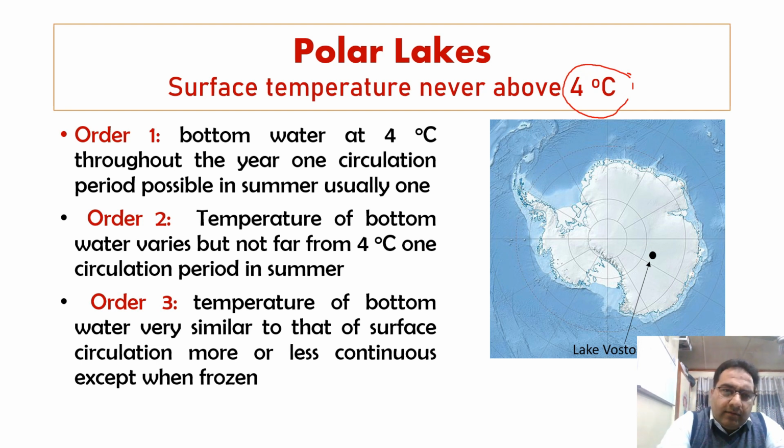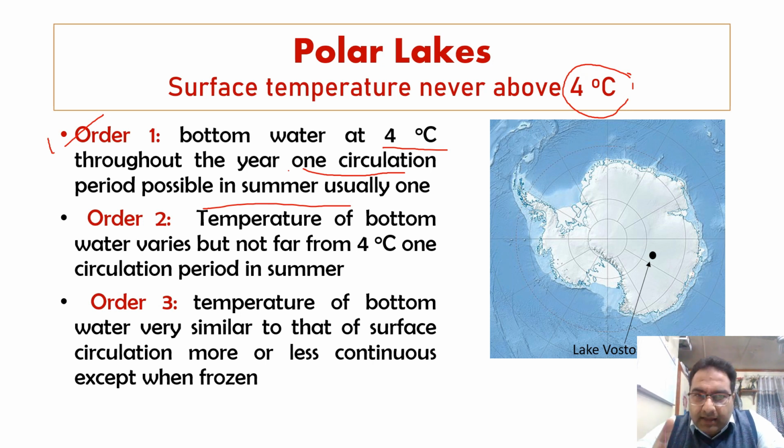Now, polar lakes of order 1. The bottom temperature is 4 degrees centigrade throughout the year, and one circulation period is possible, in summer. Keep in mind that the polar lakes of order 1 have the bottom water at 4 degrees centigrade throughout the year, and one circulation is possible, and that too in the summer months.